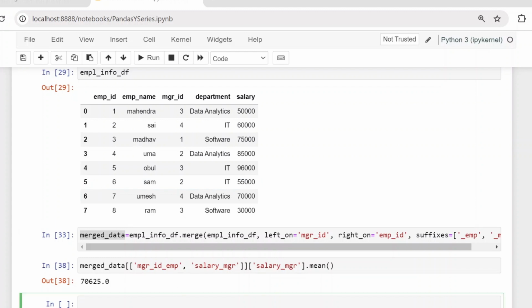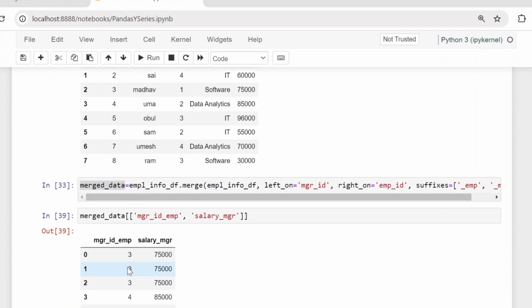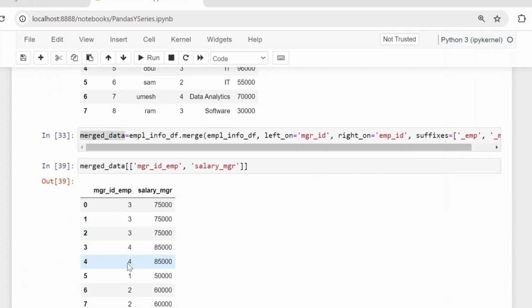Now if you observe this table, here we are finding the average for all, right? You can see 3 is repeating 3 times, 4 is repeating 2 times. Likewise we found the average, so we cannot do that, right? 3 means only a single manager. 4 means a single manager, right? Then only can we find the average. We should consider only single values, right?